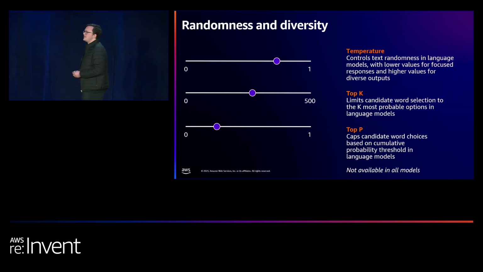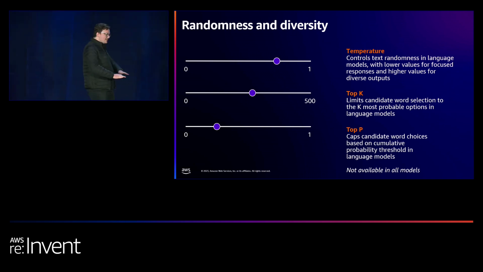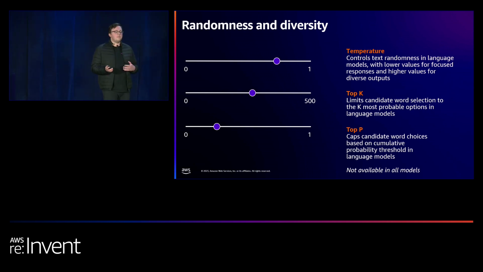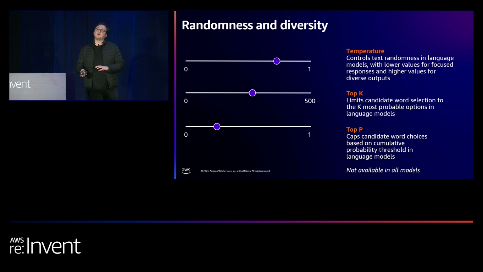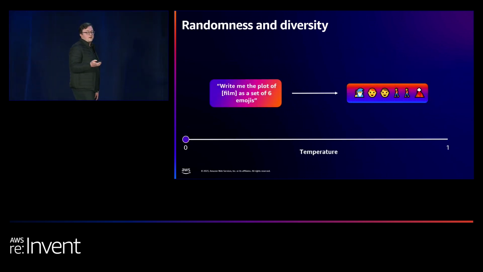If we look at randomness and diversity, the one that's talked about the most is temperature, and temperature actually was the most useful when building this game. Obviously, we built this game in 60 minutes. It was quite fast, but temperature really allowed us to get the results we wanted. There's also top K and top P. They control sort of the selection of candidate words based on the probability distribution. They are still useful, but require a little bit more experimenting as you're going through. Not all models support access to those.